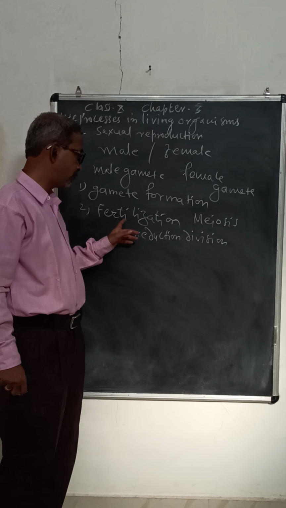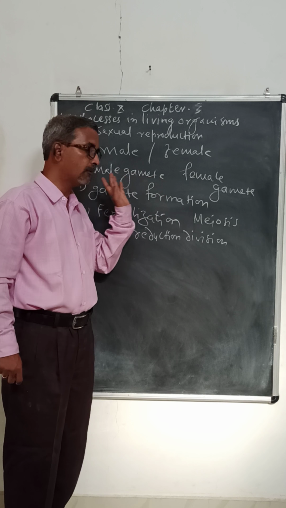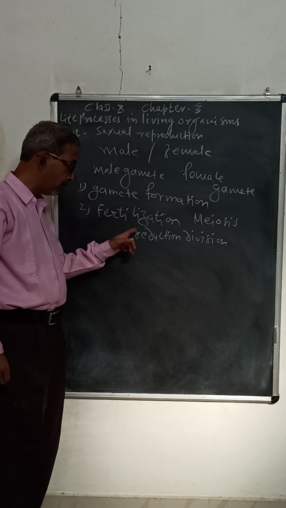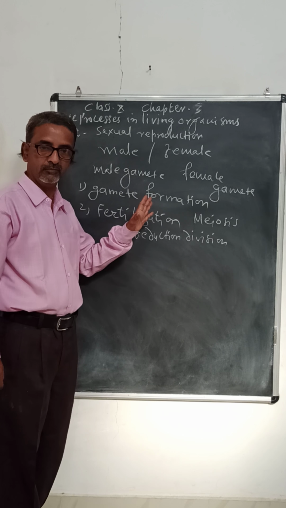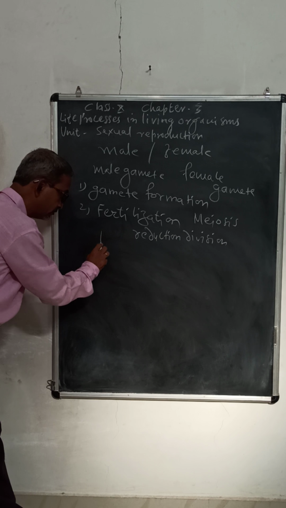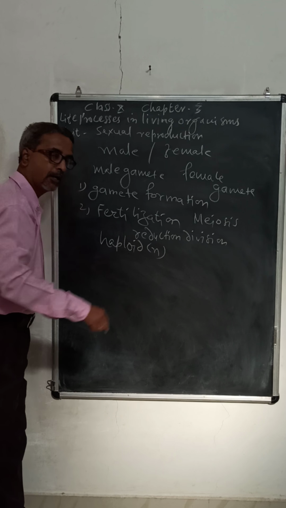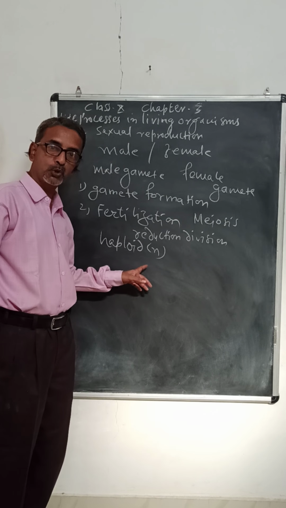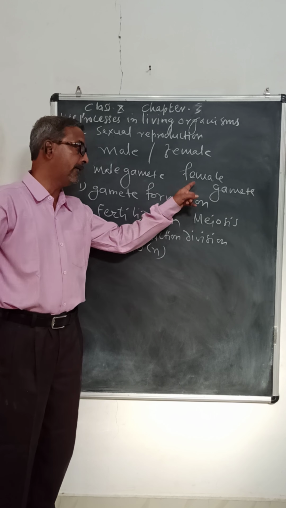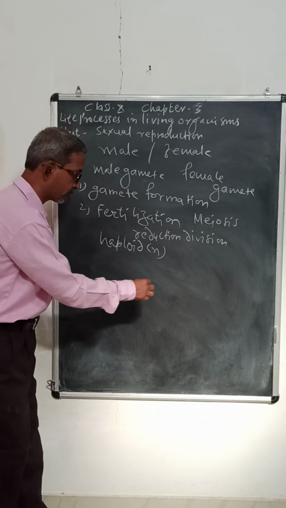Second one is fertilization. Now the gametes which are formed, one is called male gamete, one is called female gamete. The union of haploid male gamete and haploid female gamete to form a diploid zygote.